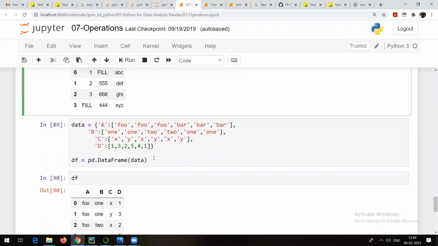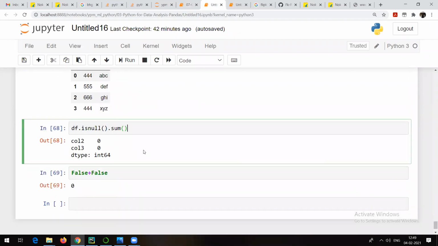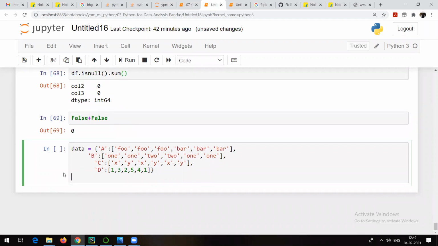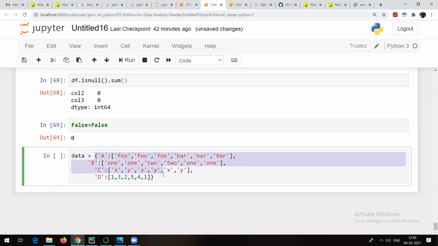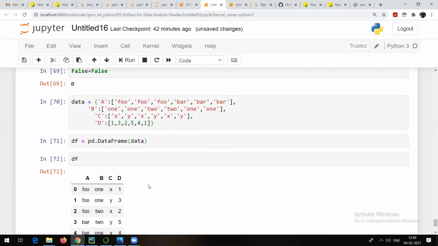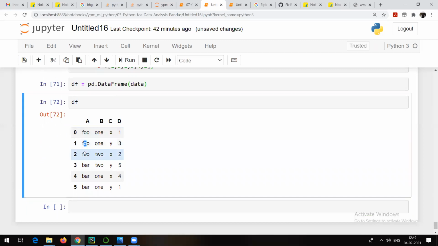Let me talk about something called pivot. Again, I am just trying to create a data set here. Data is equal to this dictionary, and I'm just converting the dictionary into a data frame. My data frame looks like this. If you look at this particular data, you will see that many values are repeated: foo, bar, bar, bar, 1, 1, 2, 2, 1.